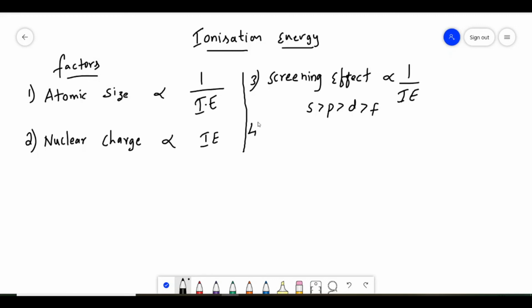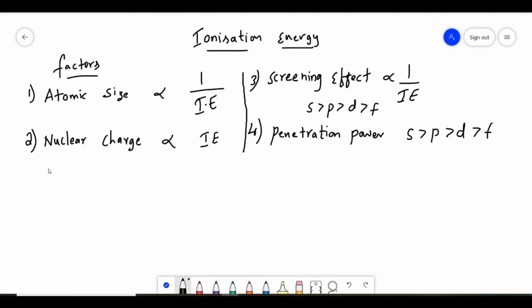Next, the fourth one is penetration power. Penetration power is in the order of S, P, D and F. This is the order of penetration power. So if penetration power is more, then the ionization energy will be more. So the s electrons will have more ionization energy than the P and D and then the F. So this is based on penetration power. And these 2, 3, 4 do not play much role in explaining the ionization energy of any elements.